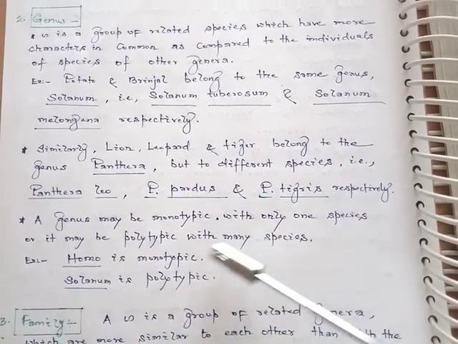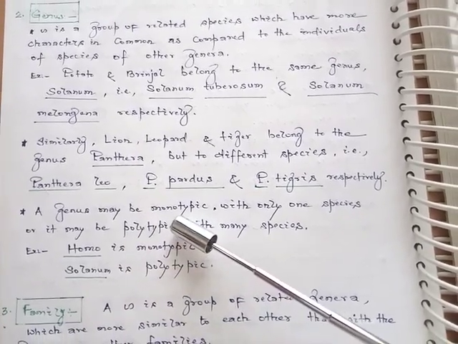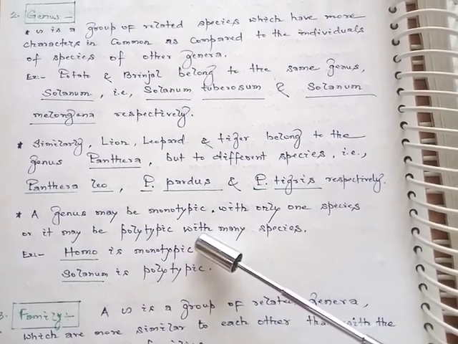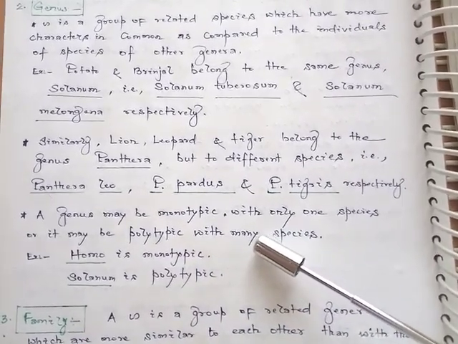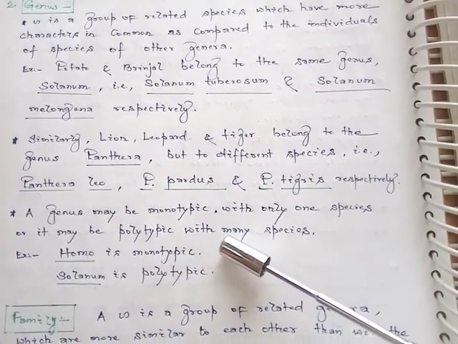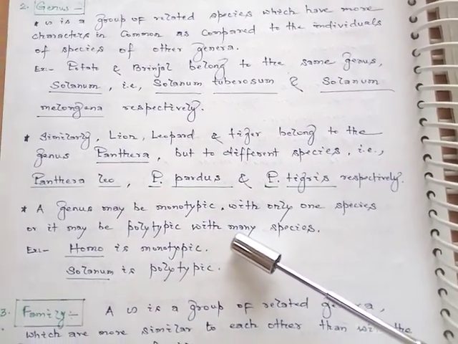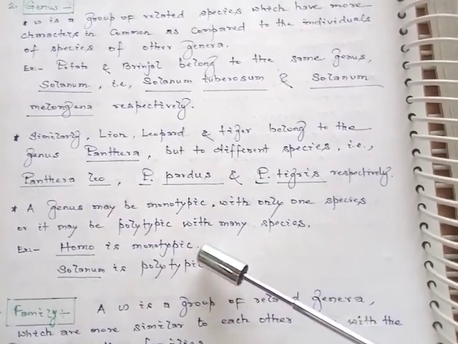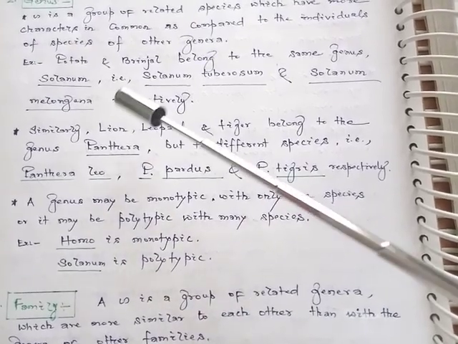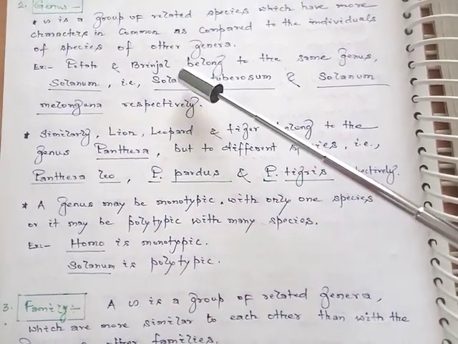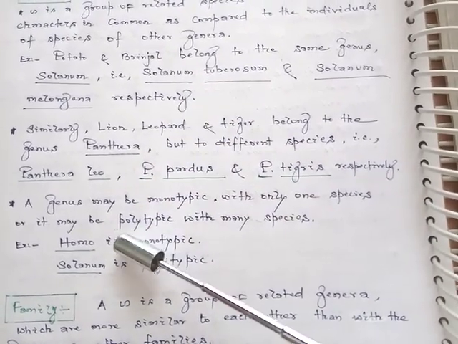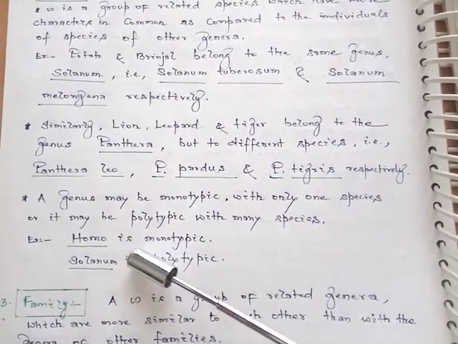A genus may be monotypic with only one species, or it may be polytypic with many species. For example, Homo is monotypic, meaning we human beings have only one species, whereas certain genera are polytypic. For example, the Solanum we just discussed for potato and brinjal is polytypic, meaning it shows more than one species.